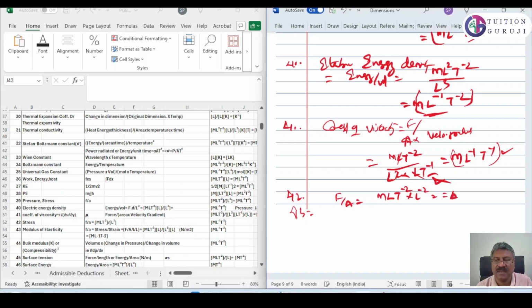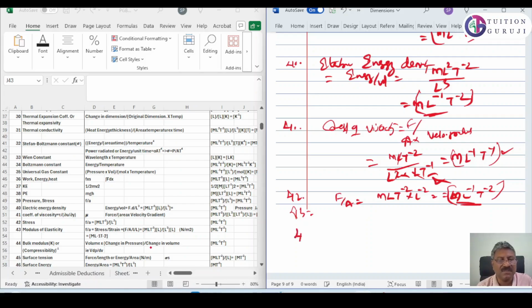Therefore, m L raised to minus 1 T raised to minus 2, the same. So modulus of elasticity is m L raised to minus 1 T raised to minus 2. Then bulk modulus: volume into change in pressure divided by change in volume, V dP by dV.